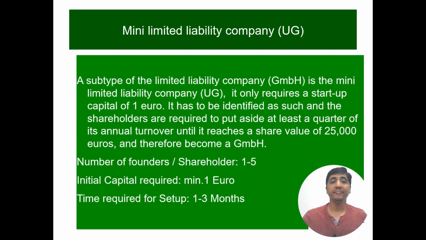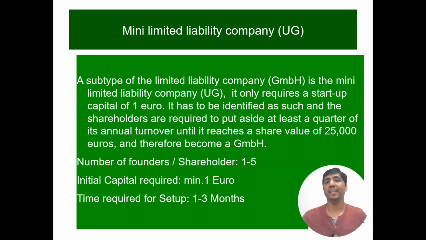we are not supposed to fulfill these liabilities. The next company type, a subtype of the limited liability company, is the mini limited liability company. The only difference here is we don't have to put 25,000 euros in our account to start our registration. We can even start the mini GmbH or UG with €1. The euros we put in our deposit account or company account will show our limited liability.